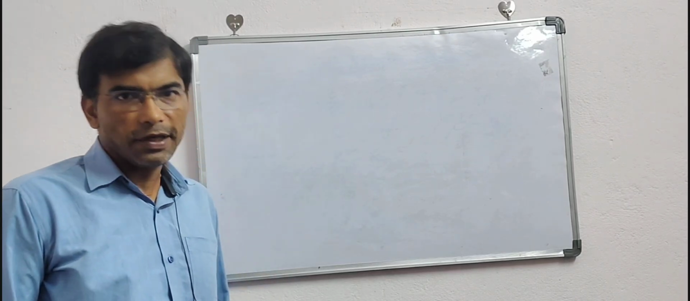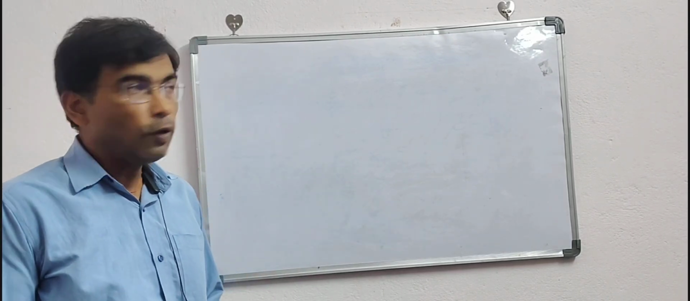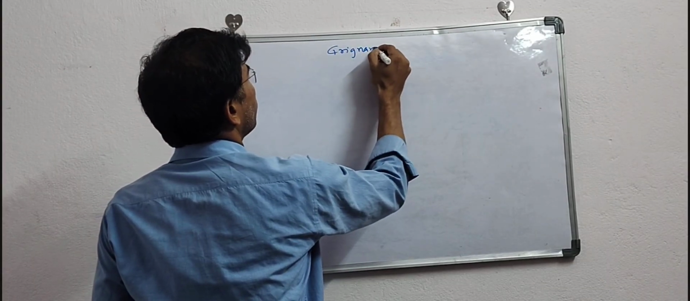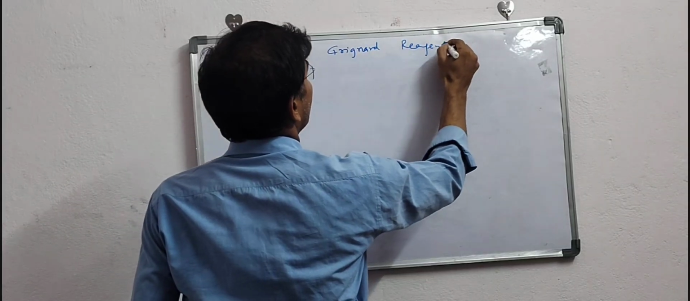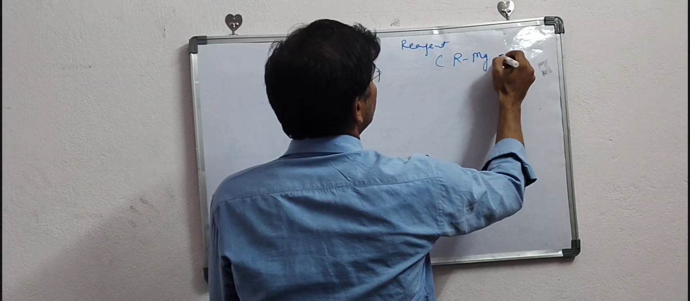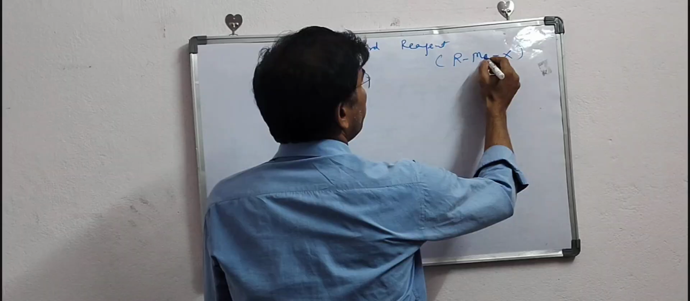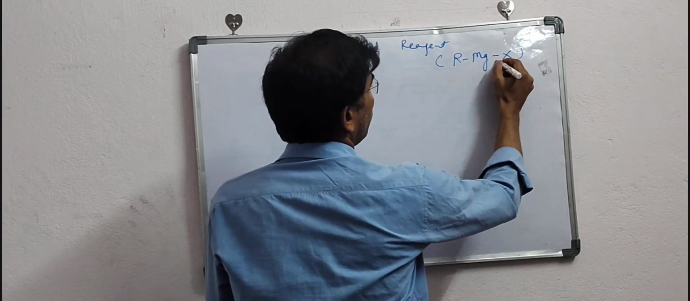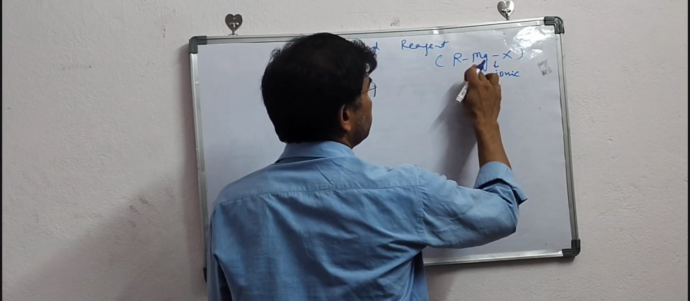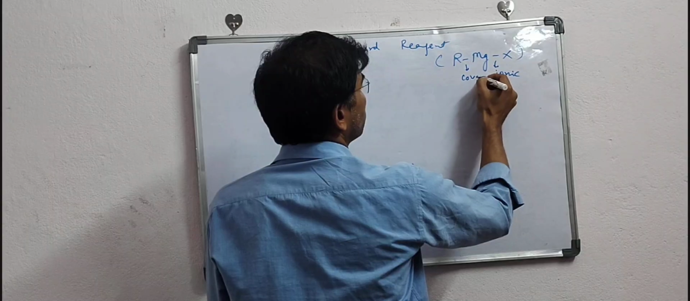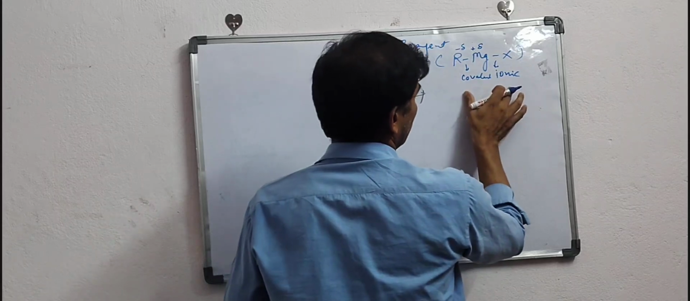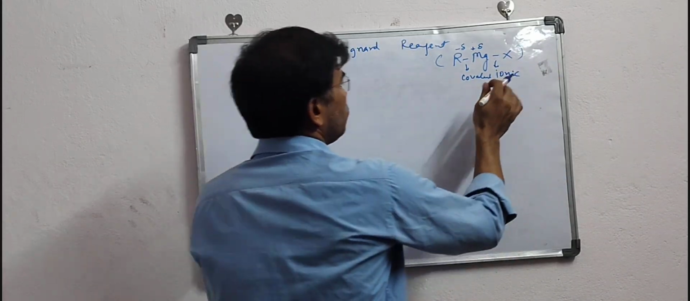Everyone. So in today's class, I am going to discuss the Grignard reagent. Grignard reagent is mostly represented by RMgX, where the magnesium and halogen bond is ionic in nature, and the alkyl part and magnesium bond is covalent in nature. That's why this carries delta positive, this carries delta negative. All right. And of course, this is the ionic bond.